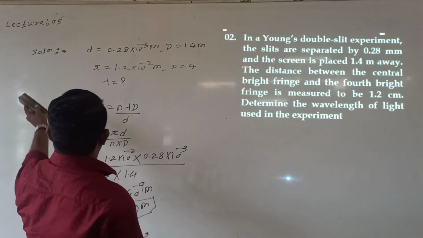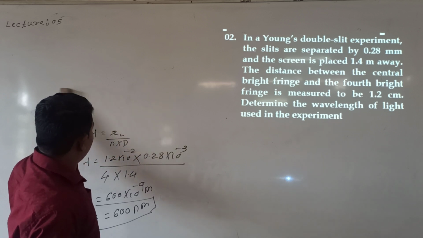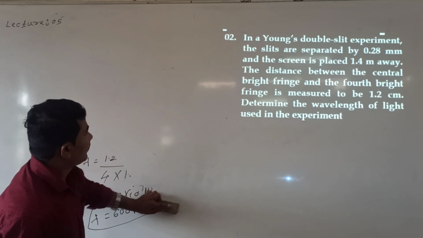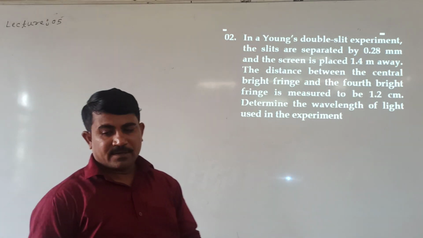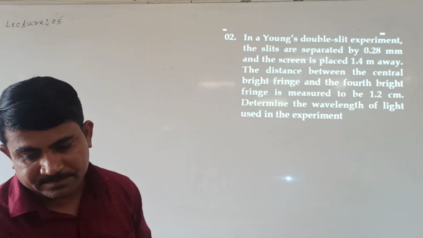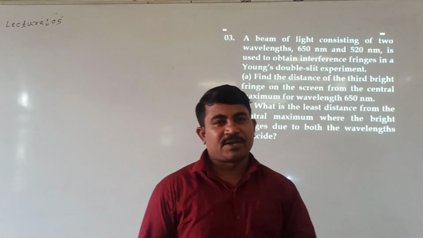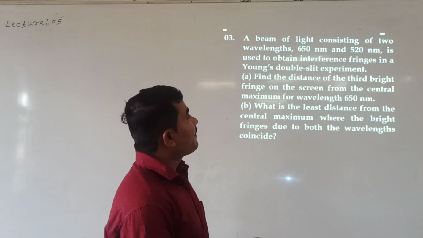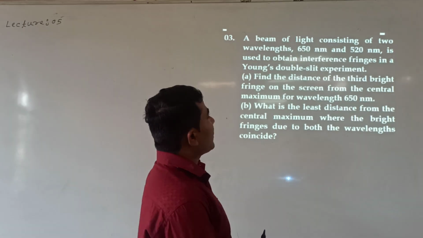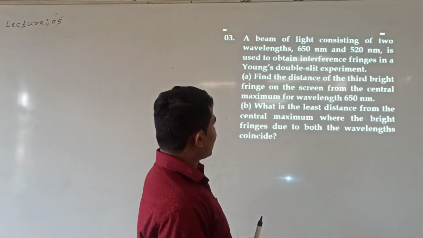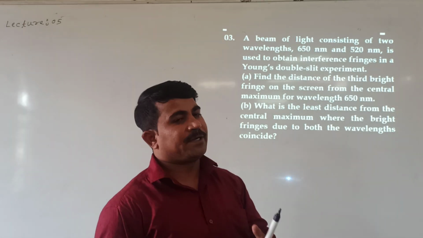See here. Numerical number 3. A beam of light consists of two wavelengths, 650 nanometer and 520 nanometer, is used to obtain interference fringe in Young's double slit experiment.